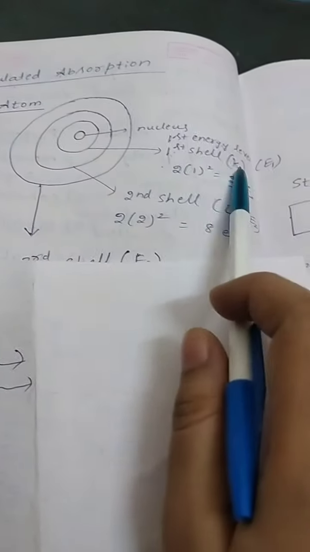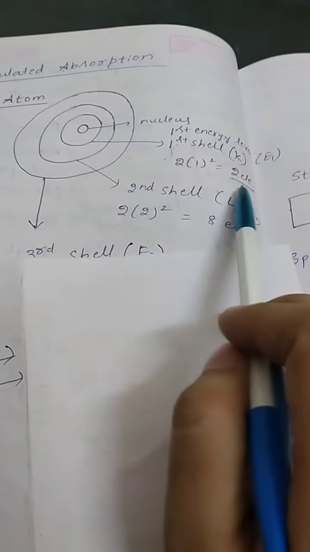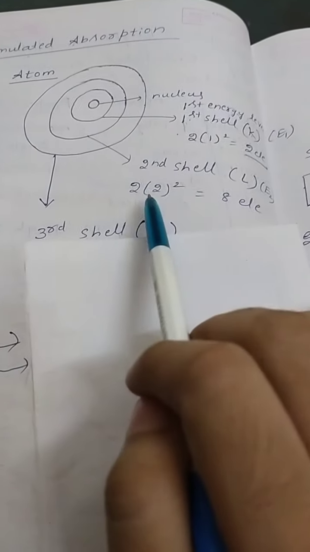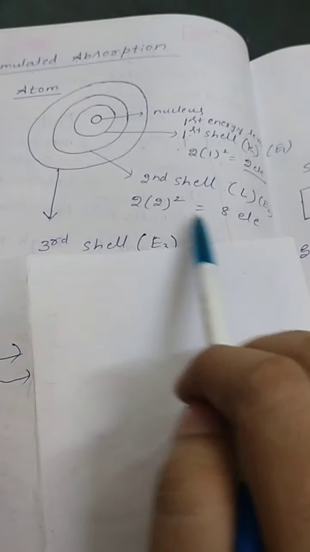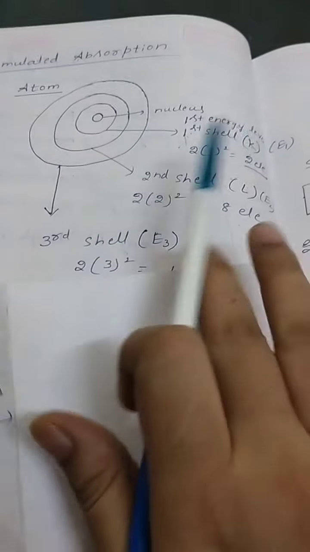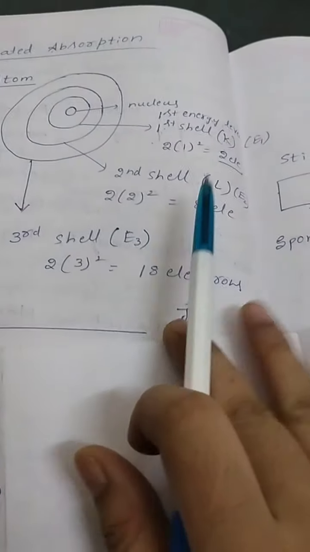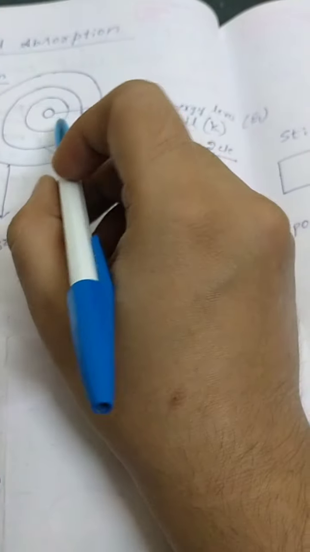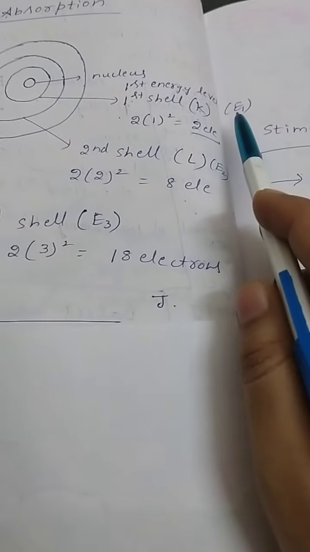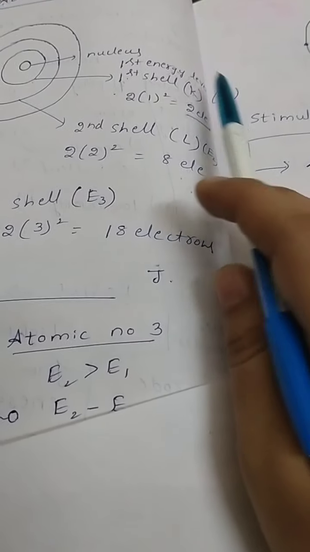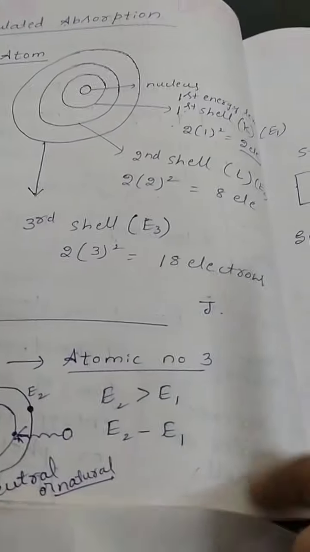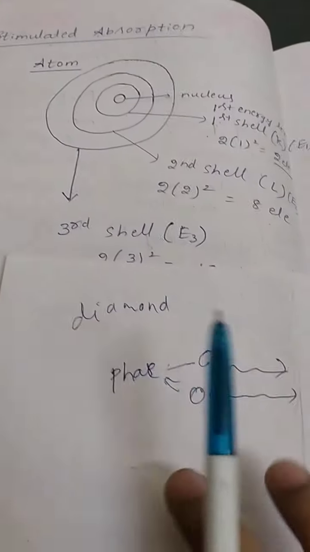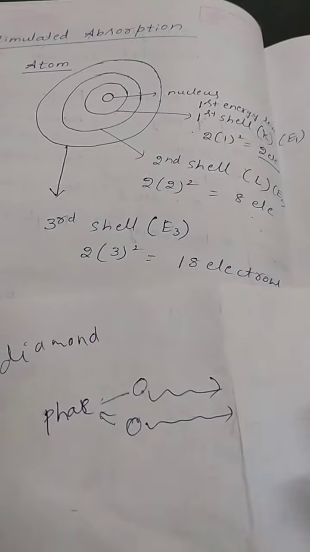So in the first shell, that is K shell, I can accommodate a maximum of 2 electrons, in the second shell, that is L shell, a maximum of 8 electrons, and in the third shell a maximum of 18 electrons. There is an energy gap also. The first shell is known as the first energy level E1, the second shell is the second energy level E2, and the third shell is the third energy level E3.